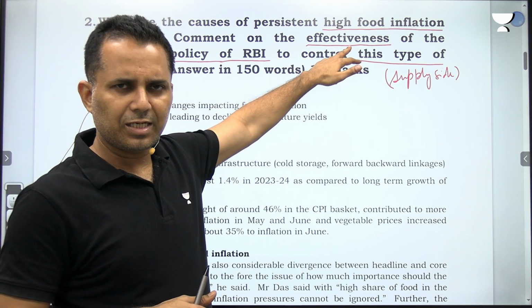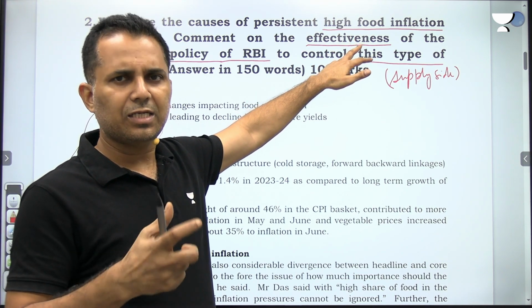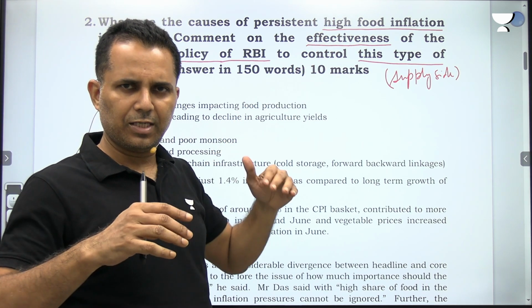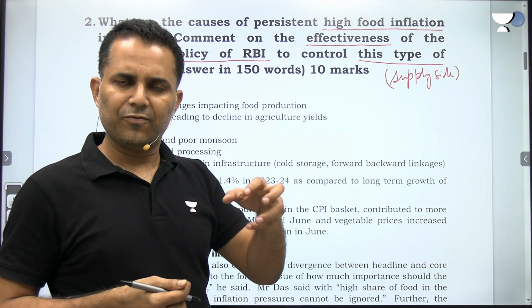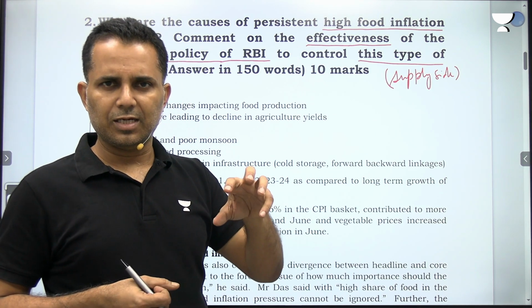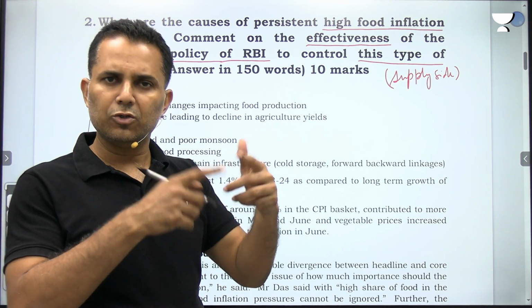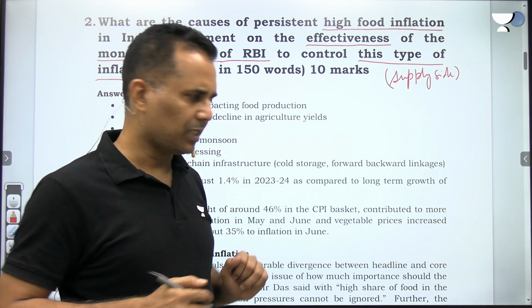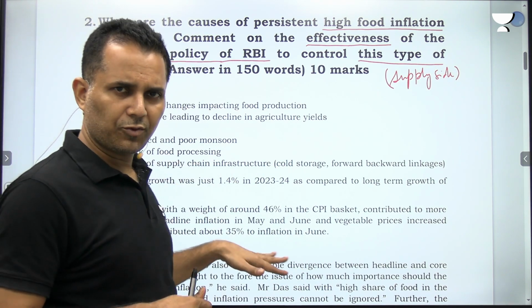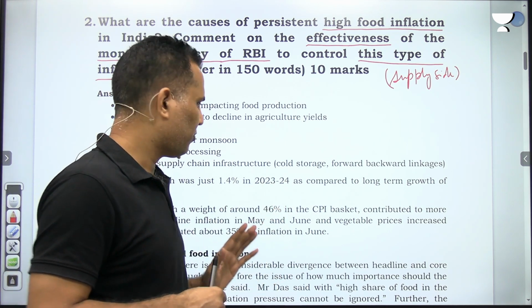So here you will write that RBI, to a certain extent, can control food inflation by reducing the demand, not by increasing the supply. And food inflation should be there in the RBI's target, because food inflation leads to the increase in overall inflation, and RBI must control this overall inflation, right? And then to conclude this question, I went more into the depth in explaining this. No need to go for all this.